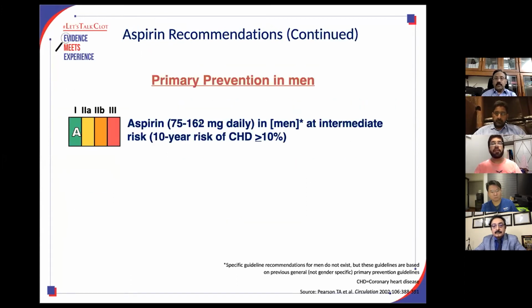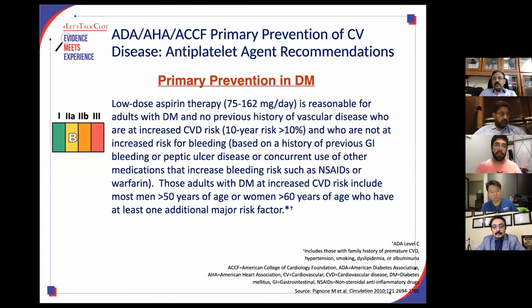Primary prevention in men is a class 1A indication. If the intermediate risk is there, that means there is a 10-year risk of development of cardiovascular events of more than 10%, and therefore aspirin should be used in men who have this much higher chance of development of cardiovascular events, and the dose should be around 75 to 150 milligram.